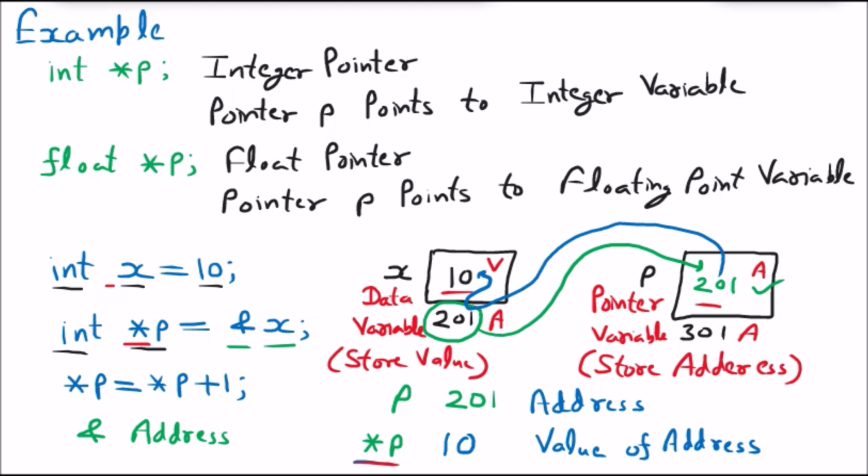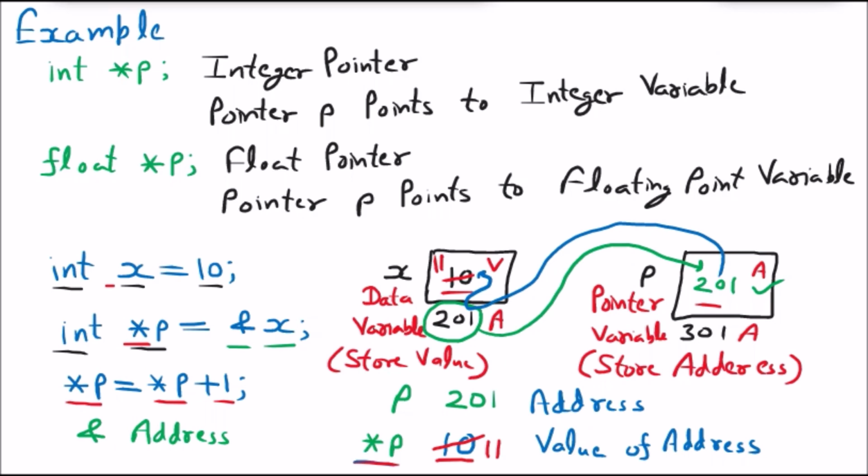Now if I write *p = *p + 1, that means we already know that *p has the value 10. So 10 plus 1 is 11. By doing this, the pointer is going to change the value to 11 in the variable where the pointer is pointing.